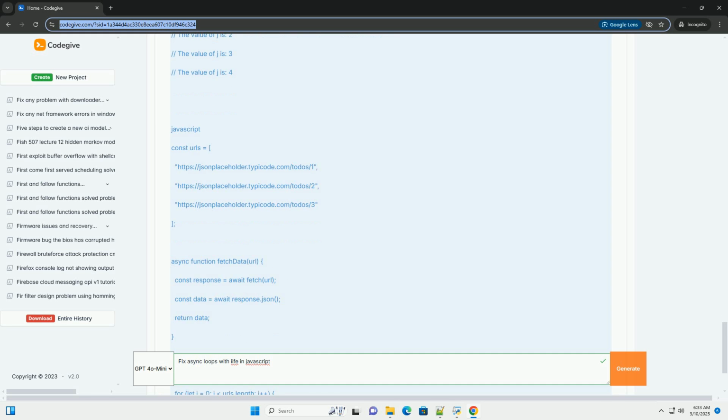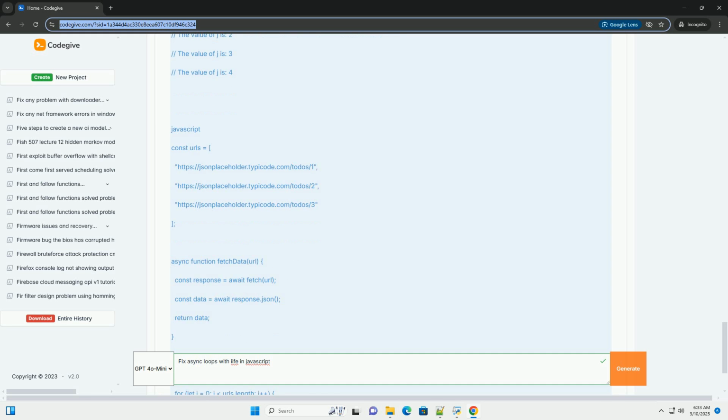Applying IIFEs to the API call example. Here's how to use an IIFE to control the order of API calls and guarantee data processing order, if that's your goal. This assumes you want to process the data in the same order as the URLs. We'll use async/await for cleaner syntax within the IIFE.